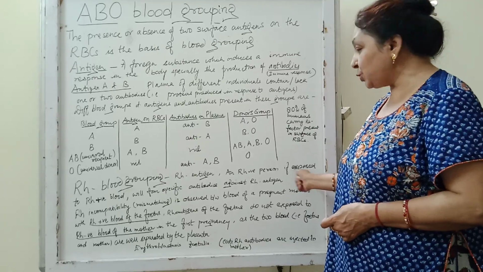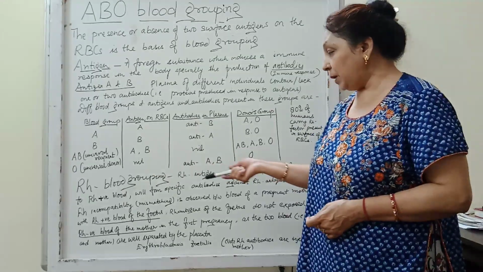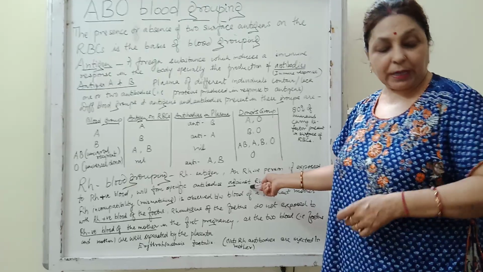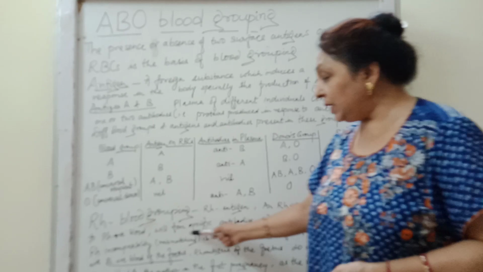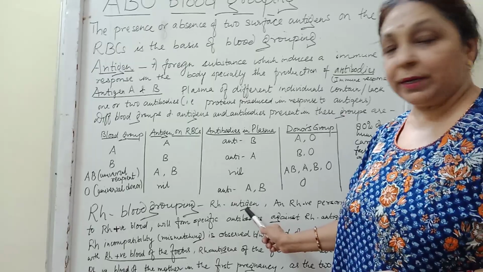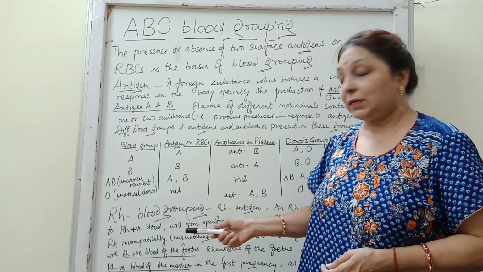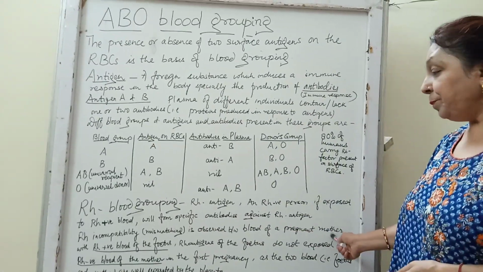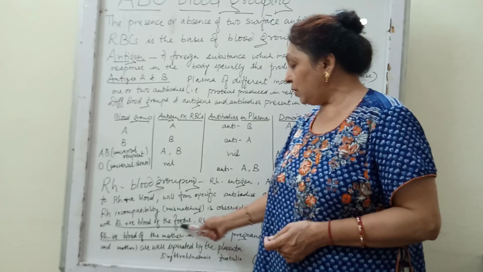So if exposed to Rh positive blood, it will form specific antibodies against the Rh antigen. Now, what do you mean by this Rh incompatibility? Therefore, here matching is required. But what is this Rh incompatibility? I told you the meaning of incompatibility means mismatching. That is observed between blood of the pregnant mother with the Rh positive blood of the fetus.